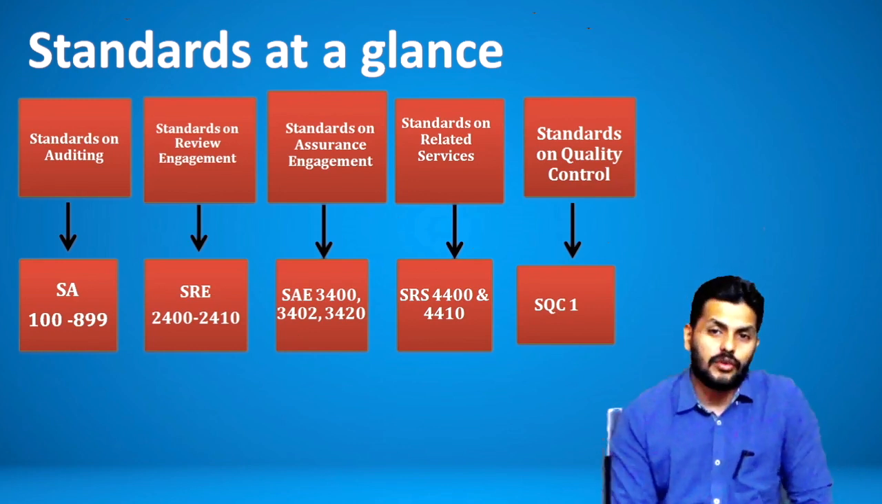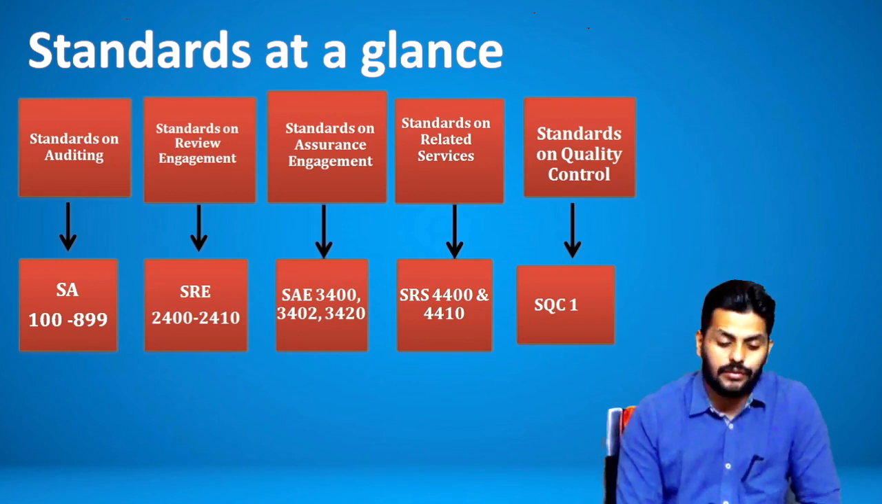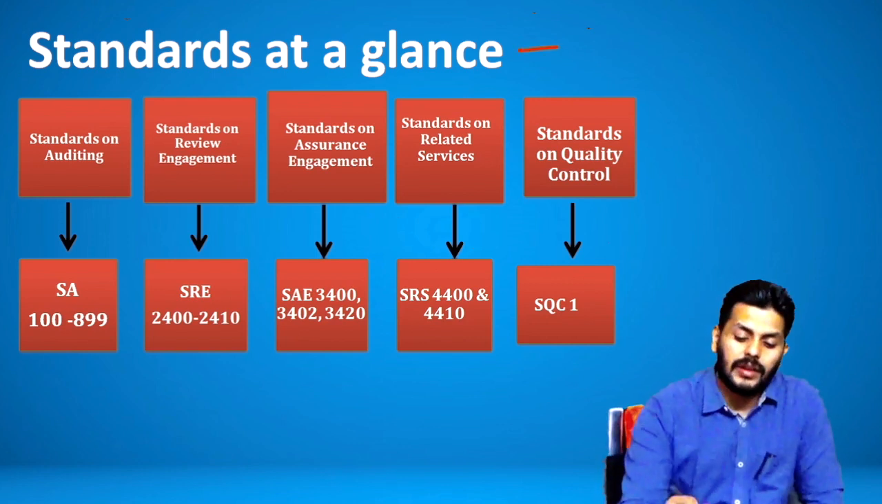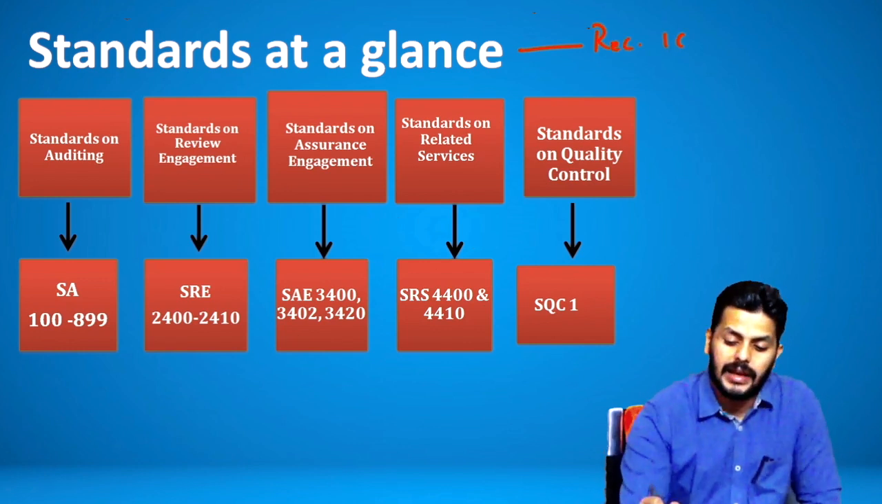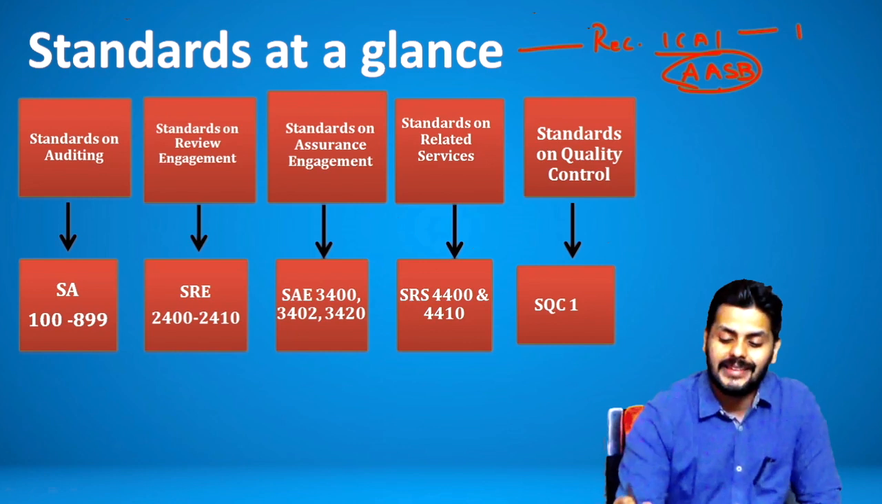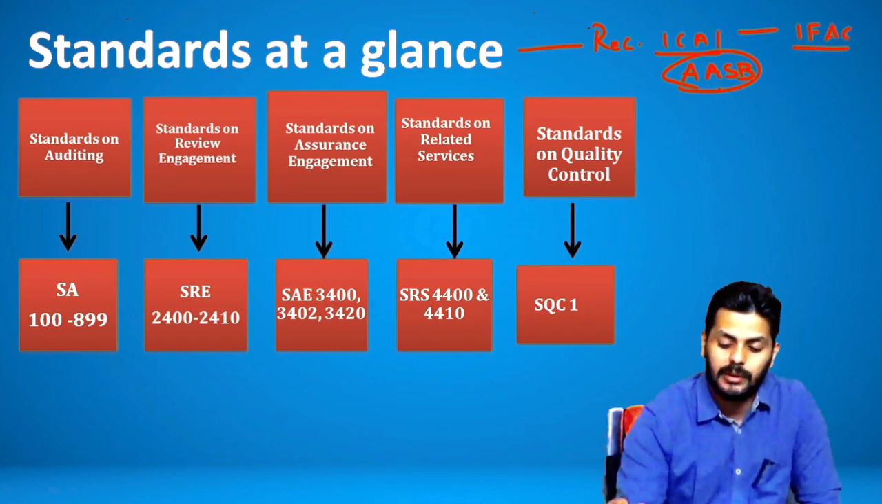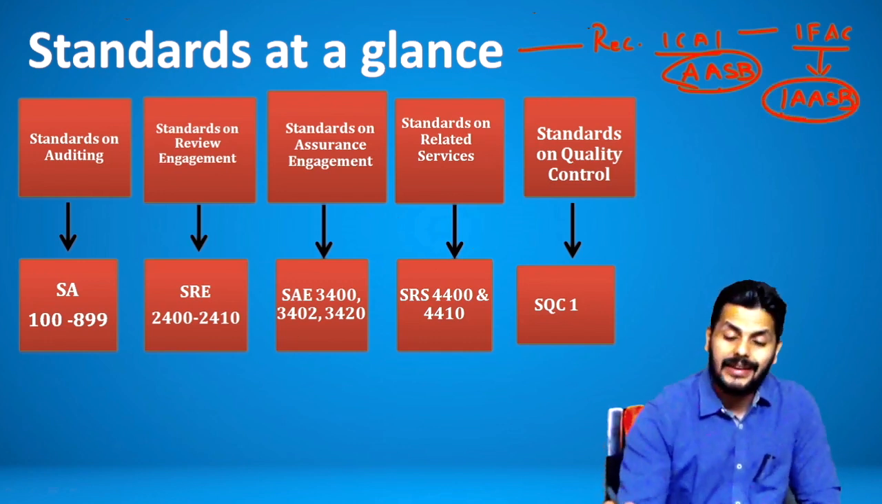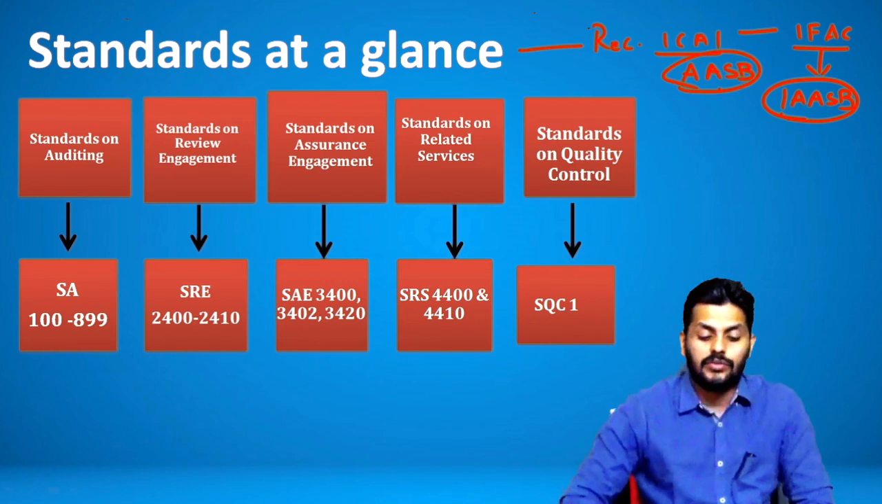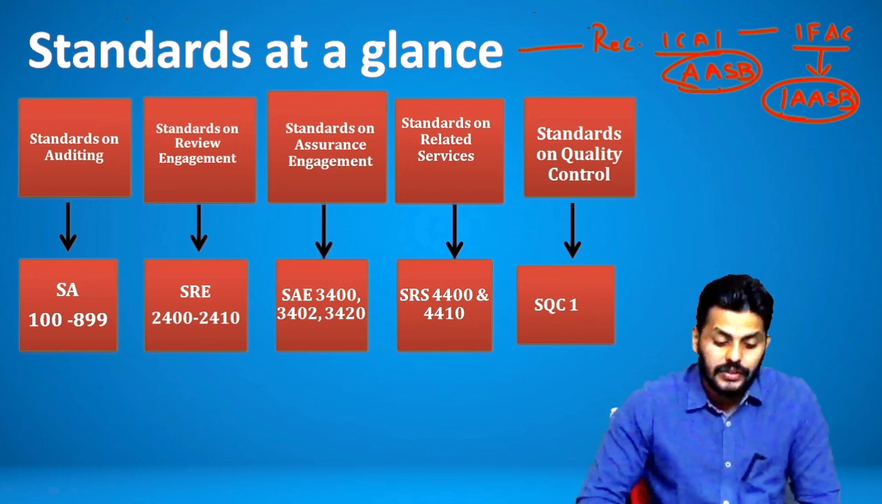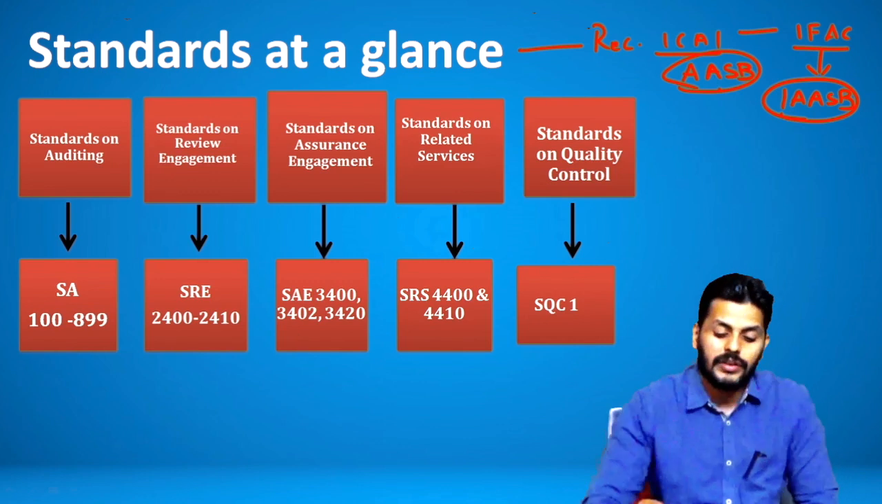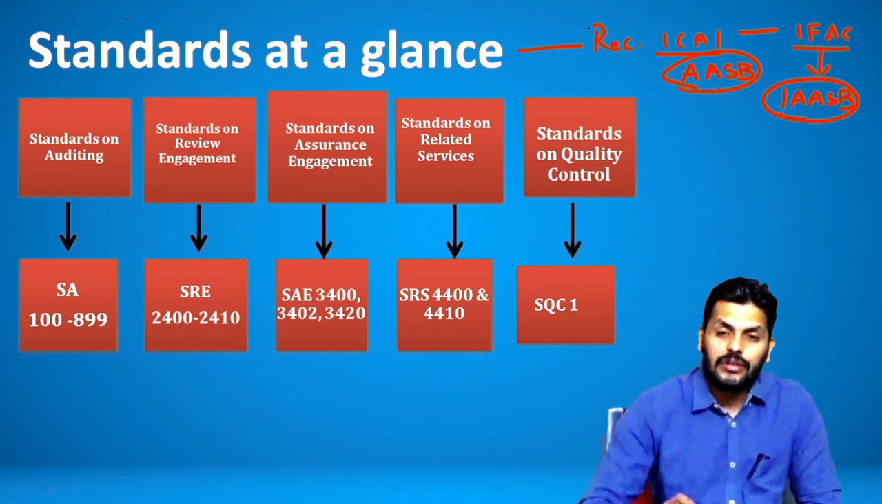Alright, getting to the main part of the story right now. Here, look at the standards. What are the standards that we're talking about? Now guys, as such, standards are recommended by ICAI. There is an Audit and Assurance Standards Board of ICAI, which recommends the standards. ICAI is a member of IFAC, which is a global body which has the International Auditing and Assurance Standards Board. So the IAASB has issued 5 types of standards that you see there on screen: standards on auditing, standards on review engagements, standards on assurance engagements, standards on related services, and standards on quality control.